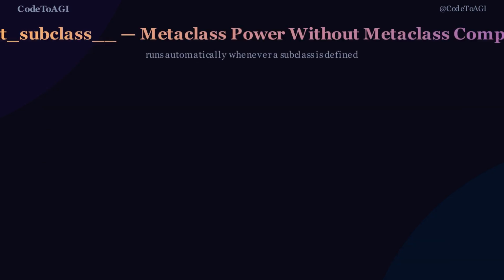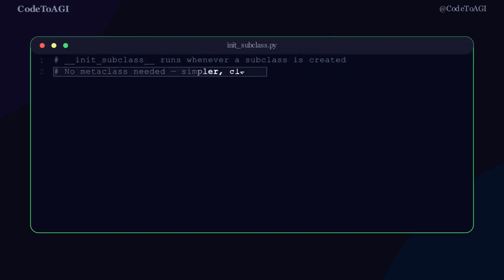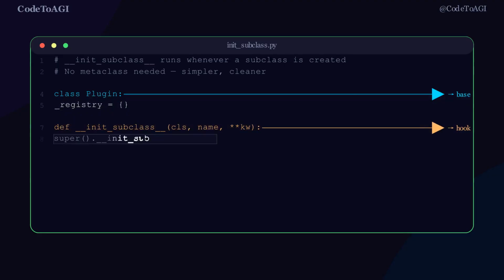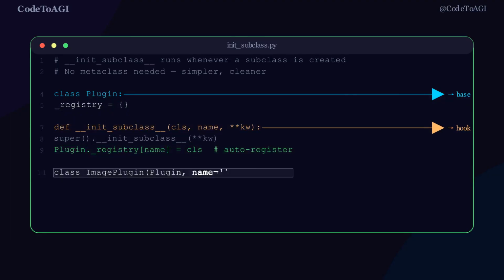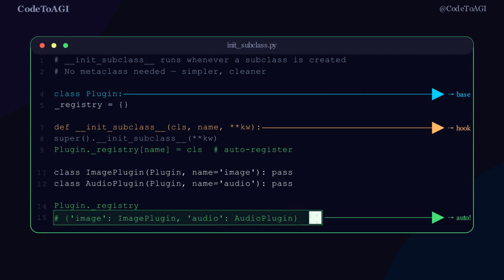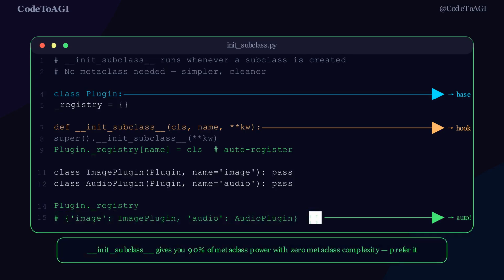For most practical use cases, you do not need a full metaclass at all. Python 3.6 added __init_subclass__, a class method that runs automatically every time a subclass of your class is defined. Look at the code. Plugin defines a class-level registry dictionary. Then it defines __init_subclass__ as a class method that receives cls, the new subclass, and any keyword arguments passed in the class definition.